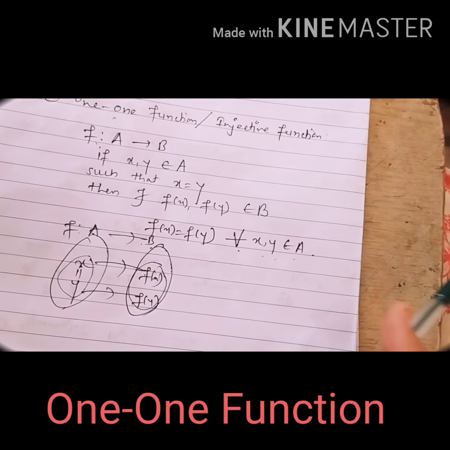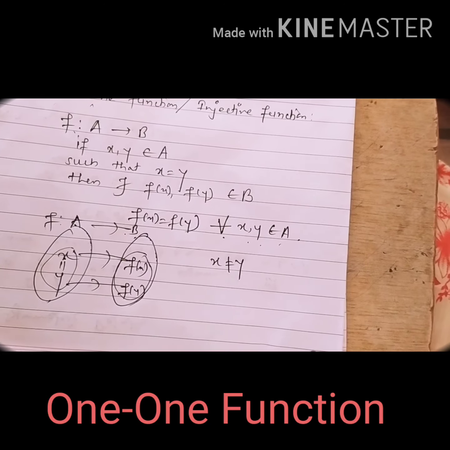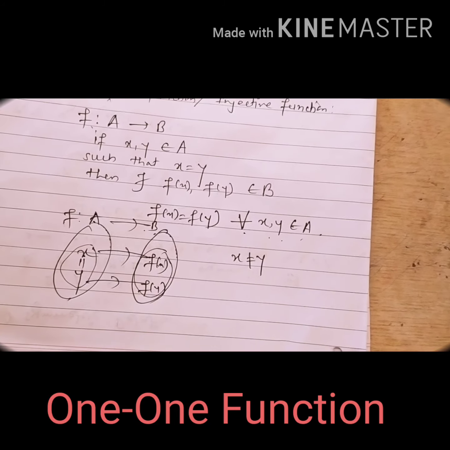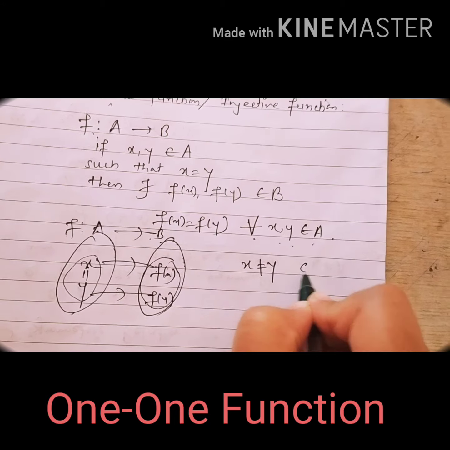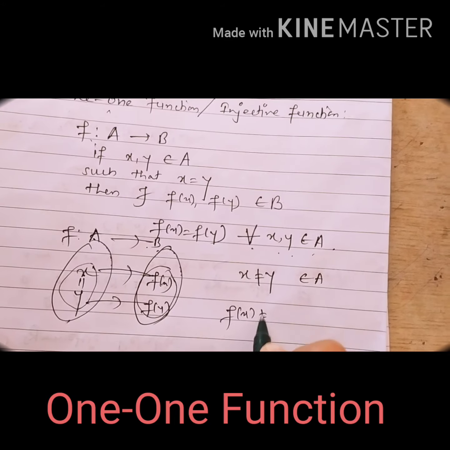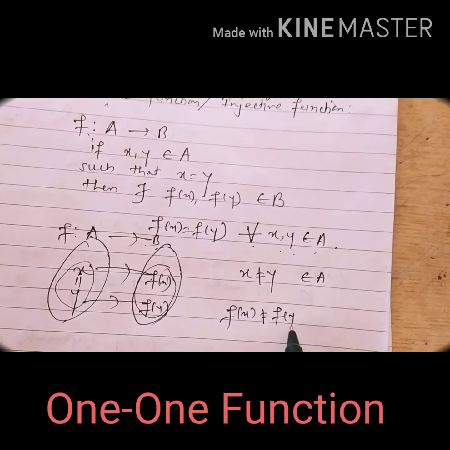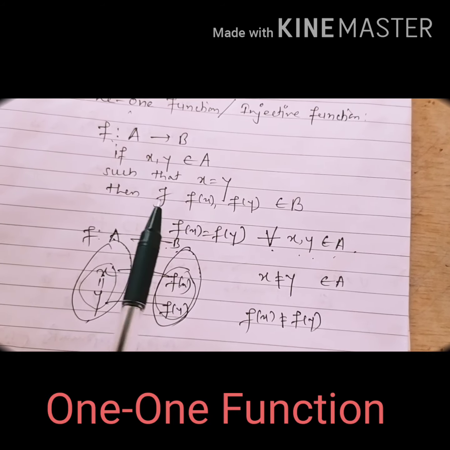One more condition we can consider, student. If we are taking x not equal to y, then what will be there? If x is not equal to y and both x and y are in A, then their images are also not equal. Getting? For proving a one-one function, you can use both ways.